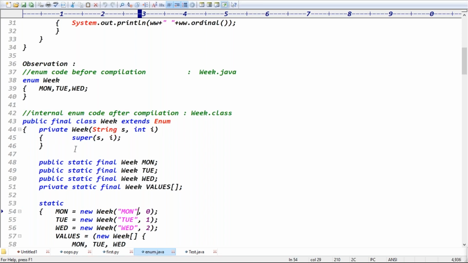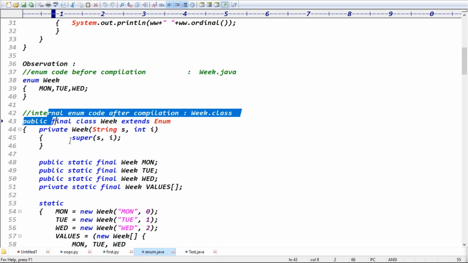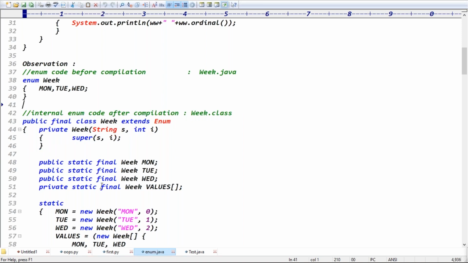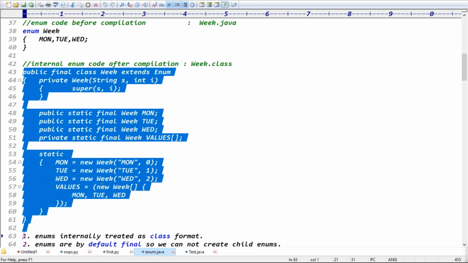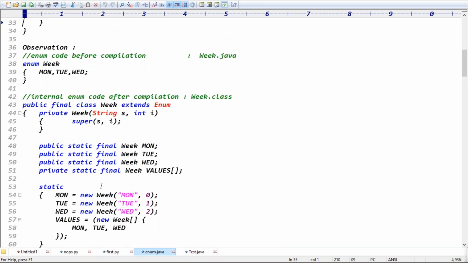Okay, so from the JVM's point of view, this is the code. The enum line is not the code; the JVM will execute this code basically. Is that clear now? Good. Because if you see the .class file after compilation, a .class file is generated.